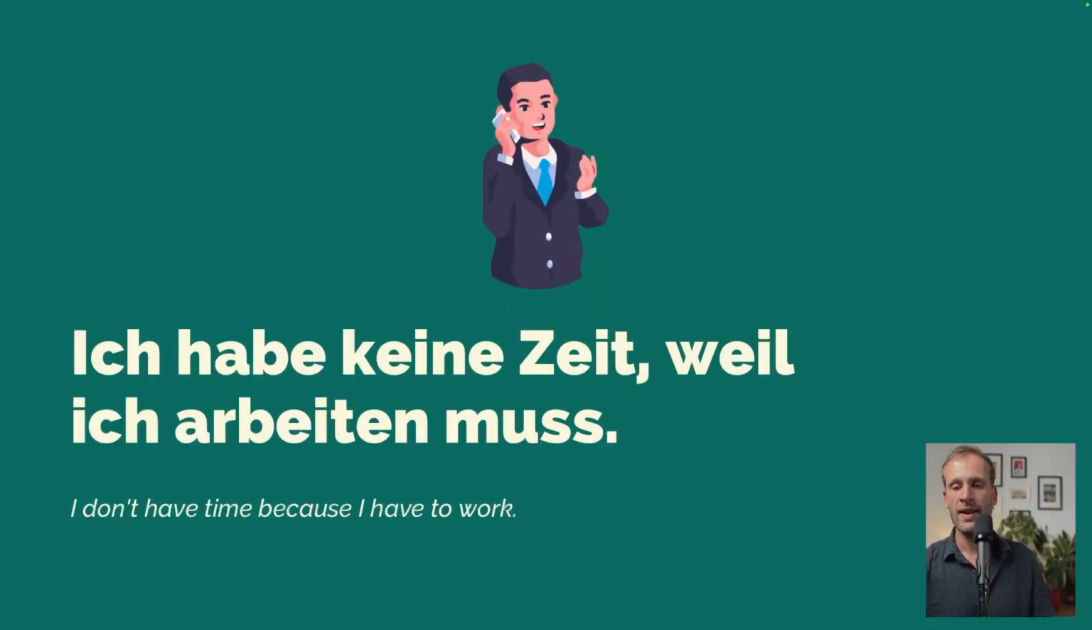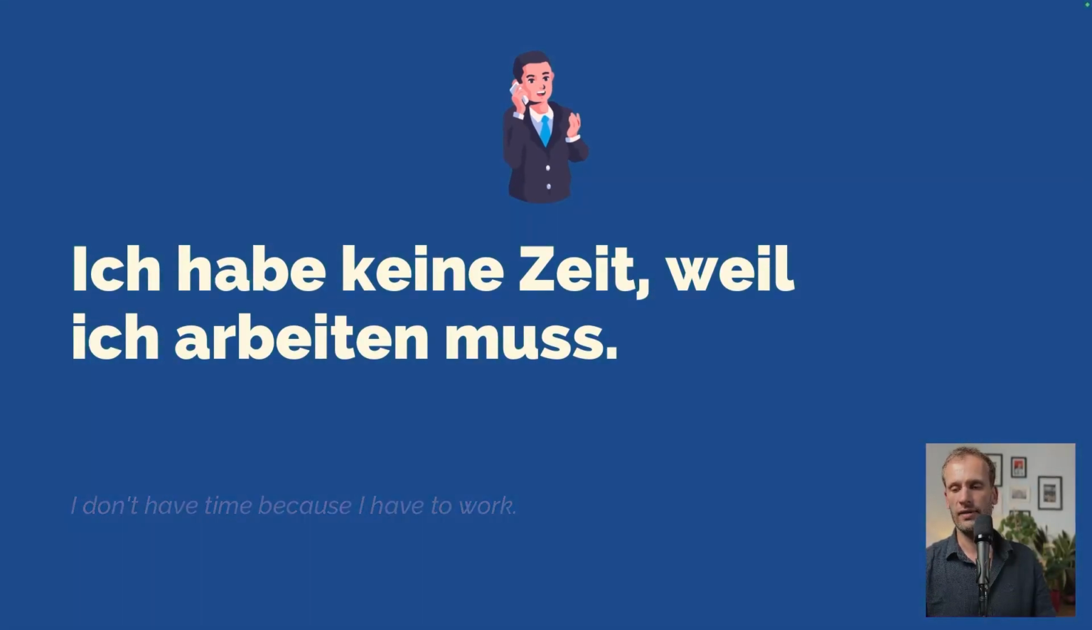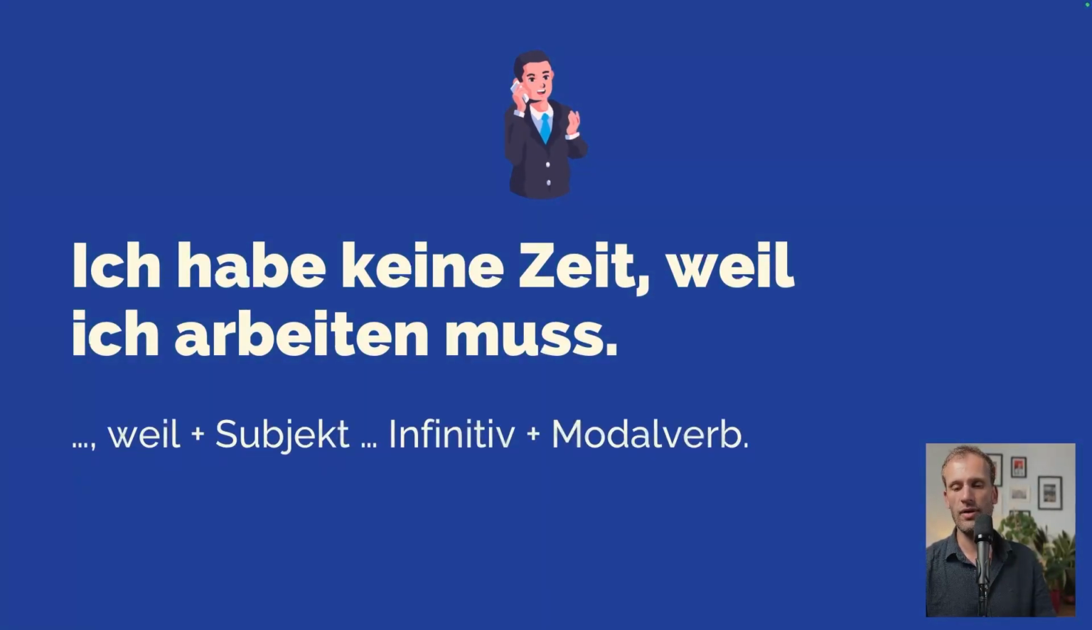Ich habe keine Zeit, weil ich arbeiten muss. I don't have time because I have to work. So let's analyze the word order here. What's going on here? We have the subclause. It always starts with a subjunction, with weil in this case, because. And now after the subjunction, we must use the subject, weil ich. We have to use the ich here. Then the rest comes in between, if there are any other words. And then at the end, you get the infinitive, and in the very last position, you will get the modal verb.